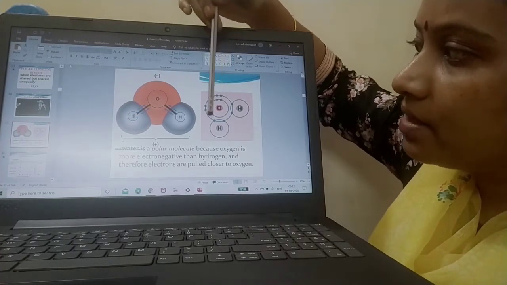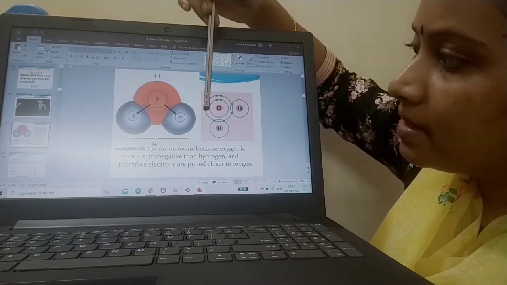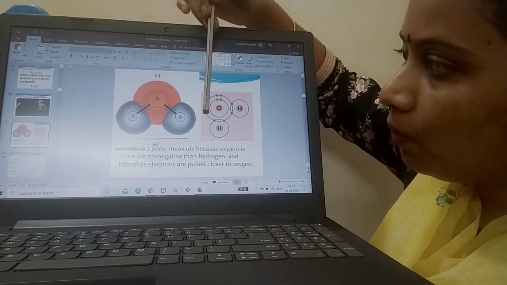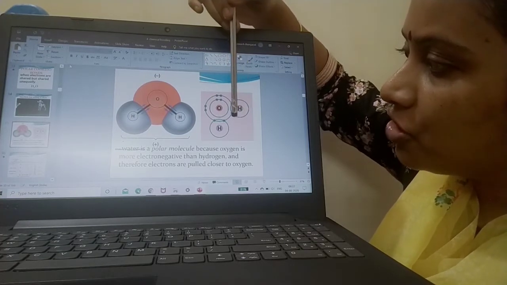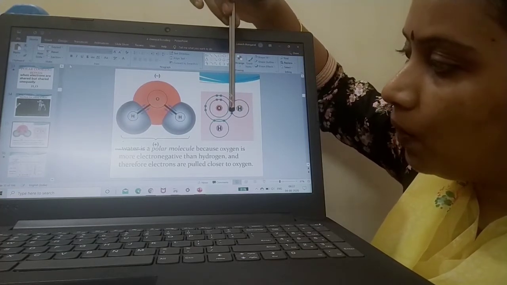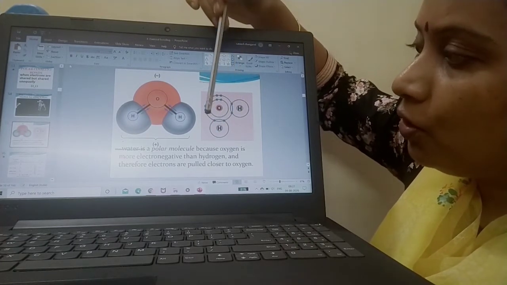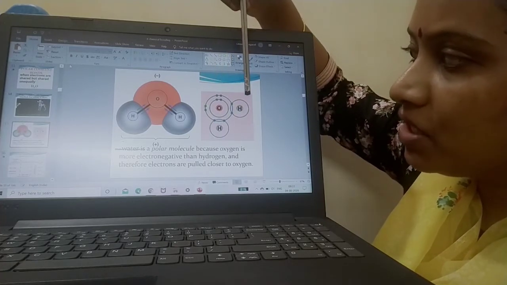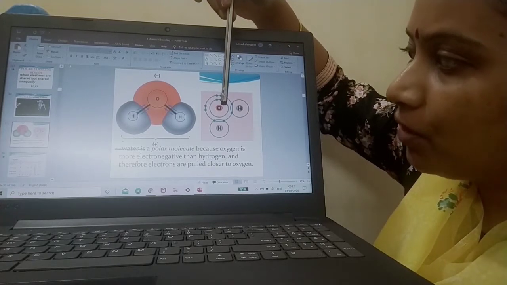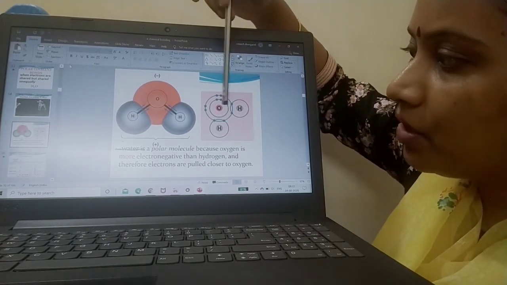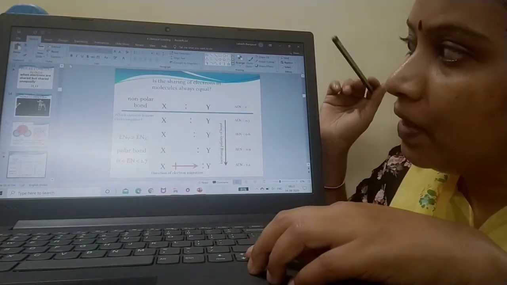See children, this is oxygen. Innermost shell is having 2. Outermost shell 2, 4, 6, 7, 1, 2, 3, 4, 5, 6, 7, 8. This hydrogen atom is sharing 1 electron and this hydrogen is sharing 1 electron. As a result, you have got water molecule which has achieved octet configuration but sharing is unequal. Why? Because oxygen is highly electronegative. So your two hydrogen atoms will be pulled towards your electronegative oxygen atom.